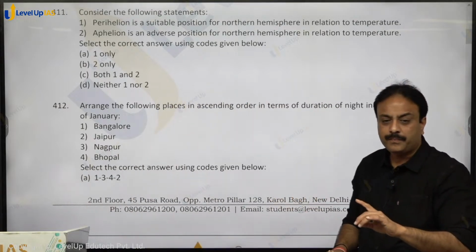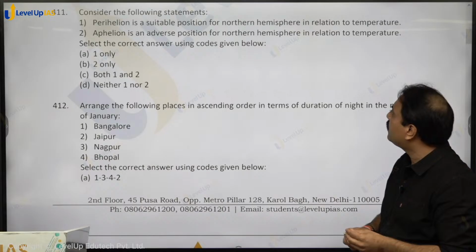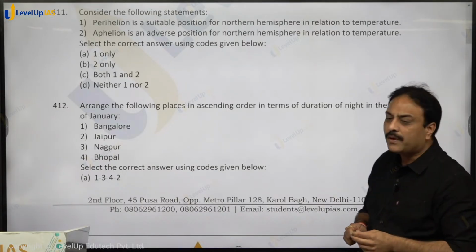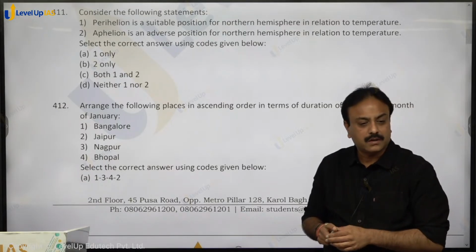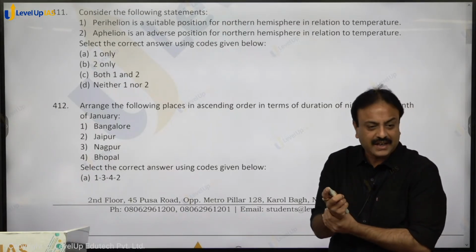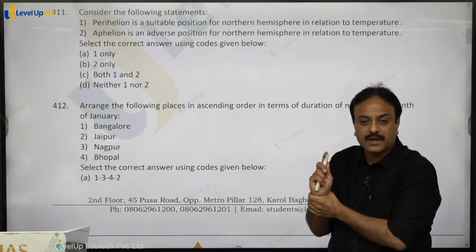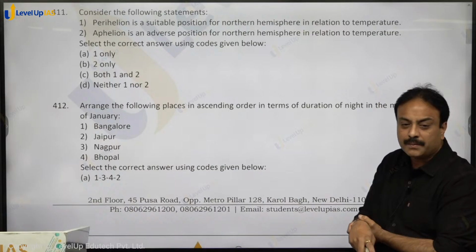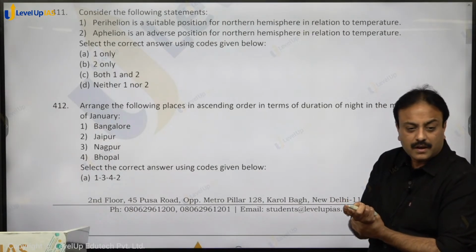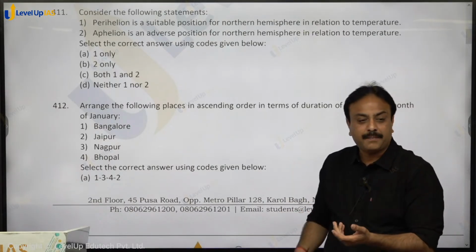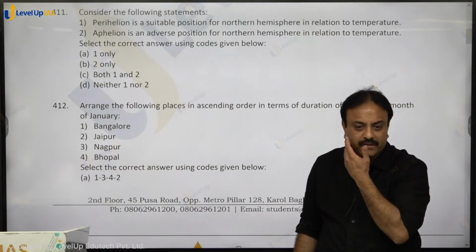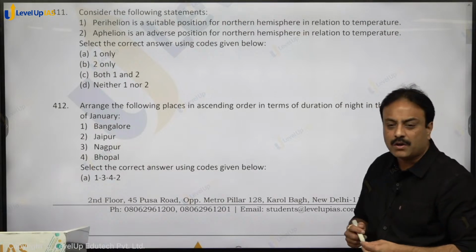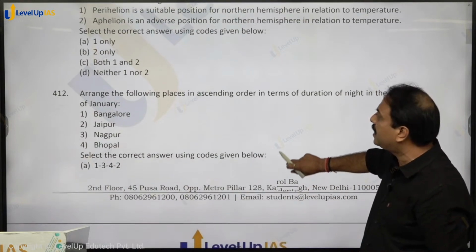Can we move on? Perihelion is a suitable position for the northern hemisphere in relation to temperature. Perihelion falls on 3rd of January, right? And it is suitable for the northern hemisphere. Aphelion position is an adverse position for the northern hemisphere in relation to temperature. Even that is favorable. Aphelion is now 4th of July. Northern hemisphere will be having comparatively less insolation. So statement 1 is correct, 2 is wrong. So 1 only, option A for apple shall be the right answer.